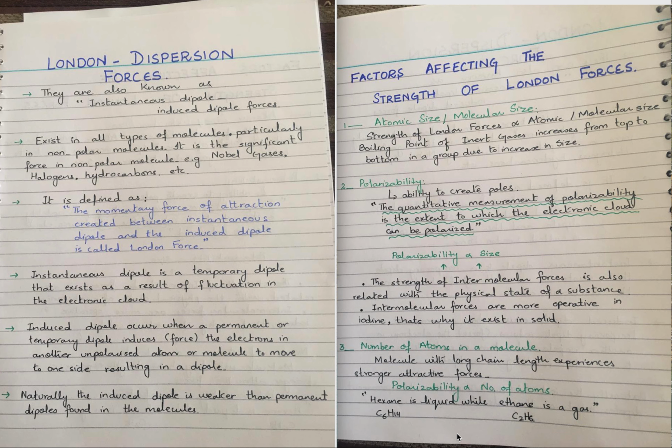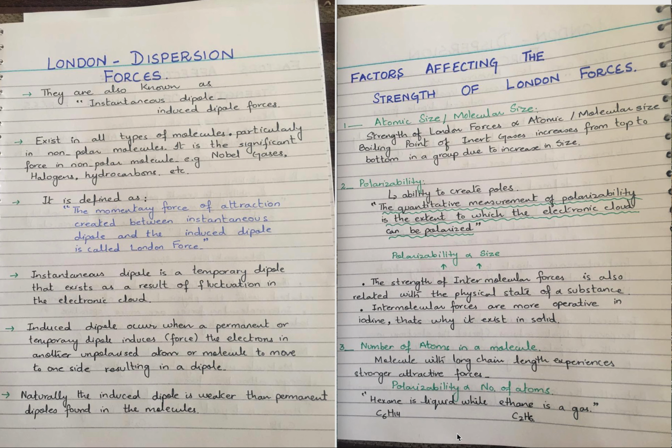Okay, now comes the point of what factors the London forces depend on. The strength of London forces depends upon three major factors. First factor is atomic size and molecular size. Now, how are atomic and molecular size going to affect the strength of London force? As the size of the atom or size of the molecule increases, the distance between the nucleus and the electrons increases, and as a result it becomes easier for the molecule to get polarized.